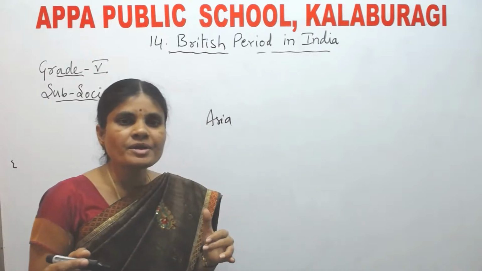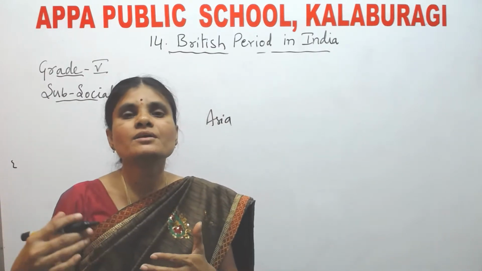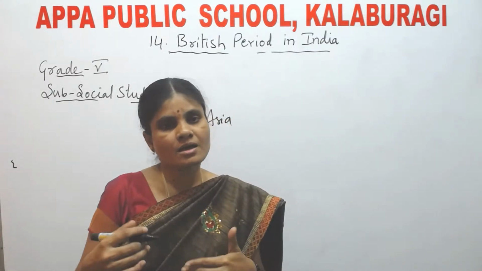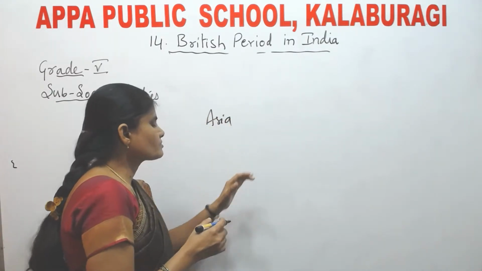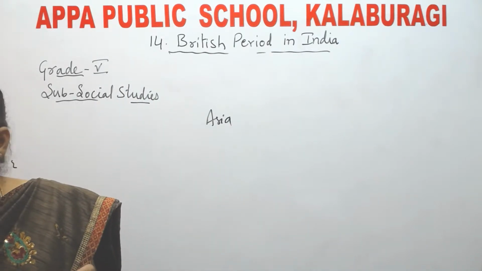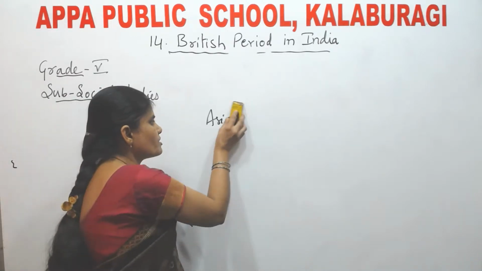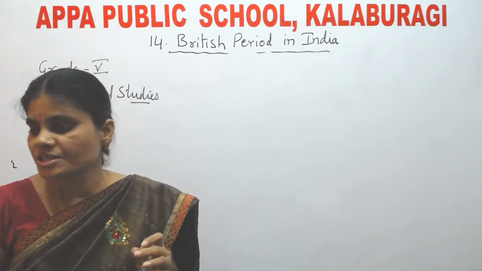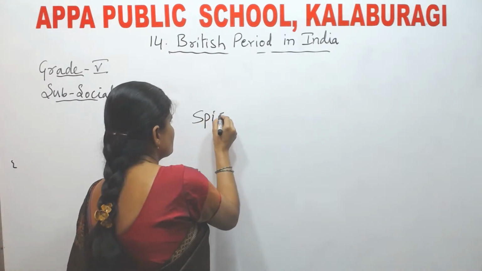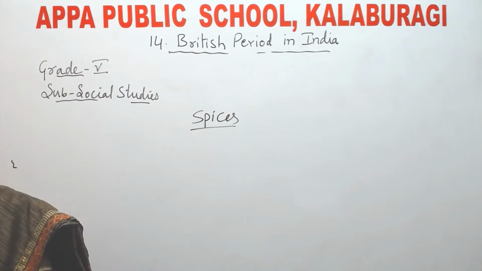Okay, what are the materials they found? Let us see now. What are the materials the Europeans, that means the British, found in Asia? First let us see what are the materials the Europeans got from India and other Asian countries like China. Spices. What are spices?